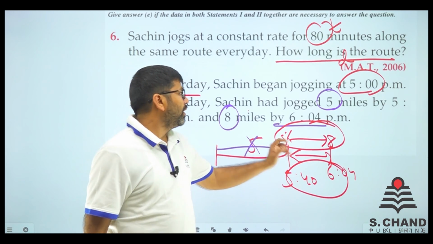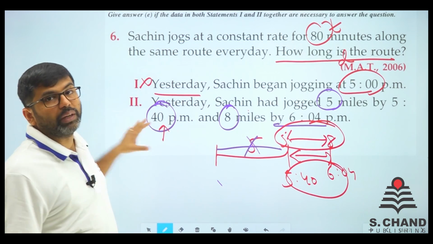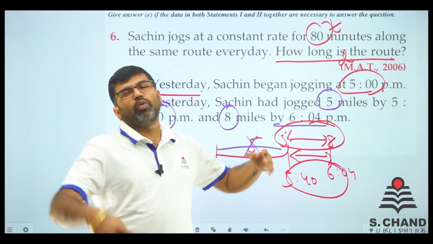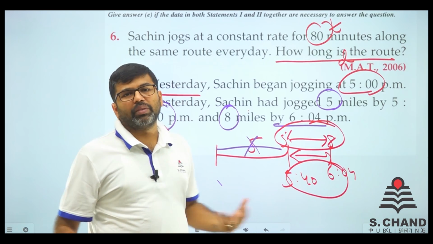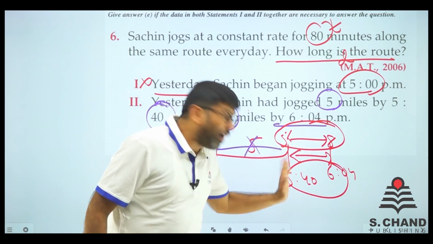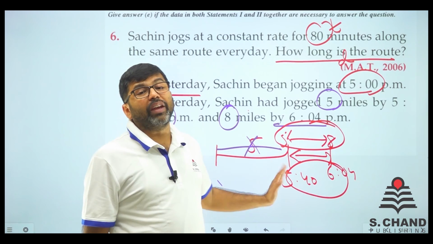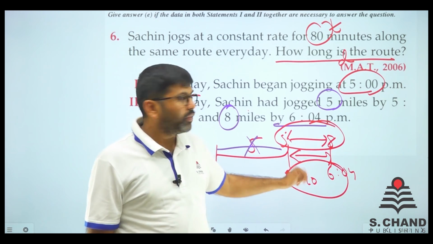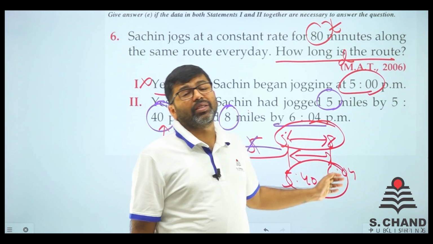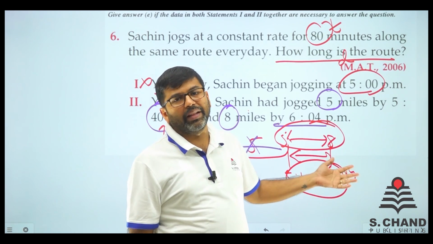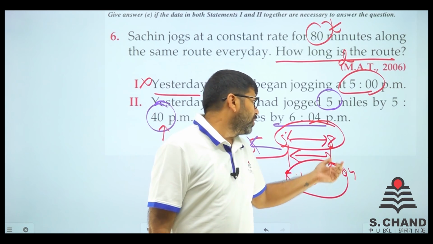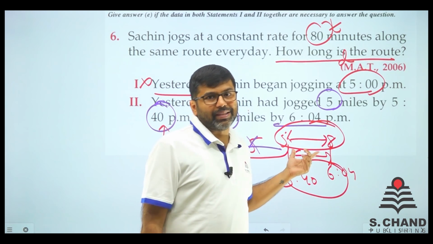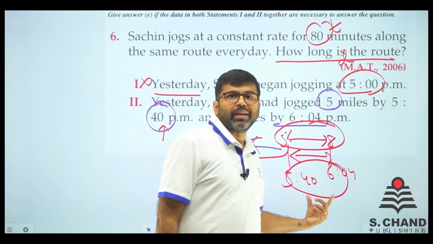He took till 5:40 p.m. to reach 5 miles. So for example, he could have started at any time X, 2, 3, or 4 o'clock. At 5:40 he was at 5 miles, right? And at 6:04, that is 6 o'clock and 4 minutes, he was at 8 miles. So he covered a distance of 3 miles in that much time.